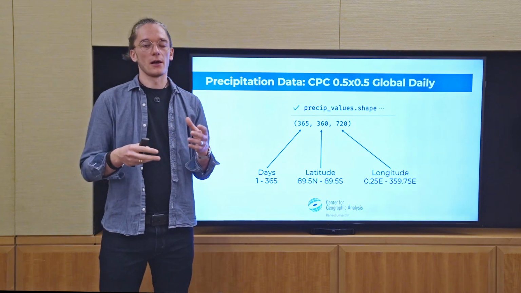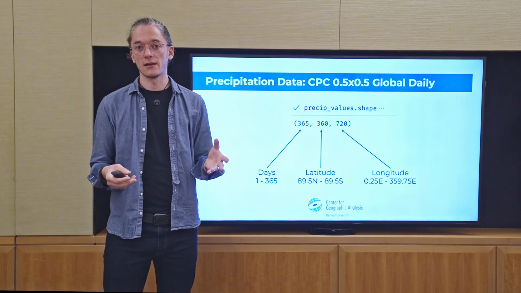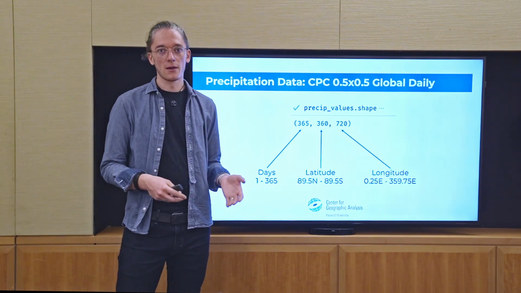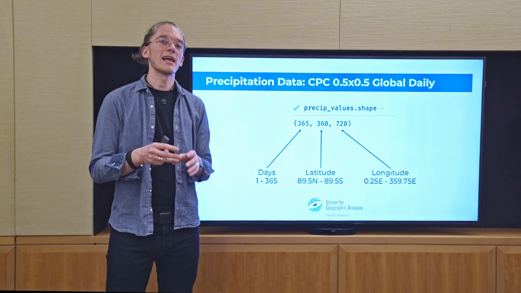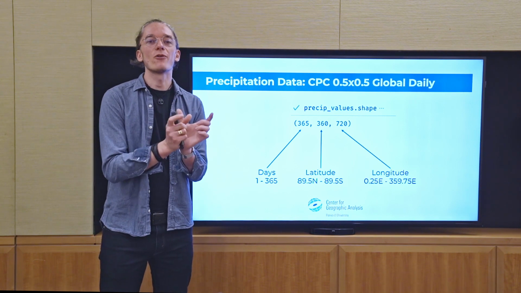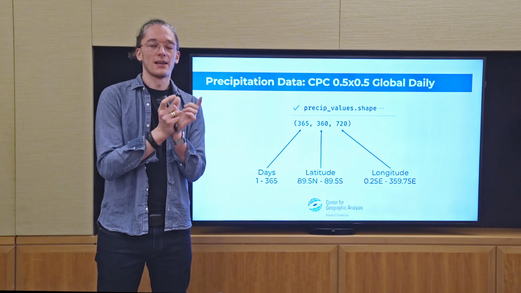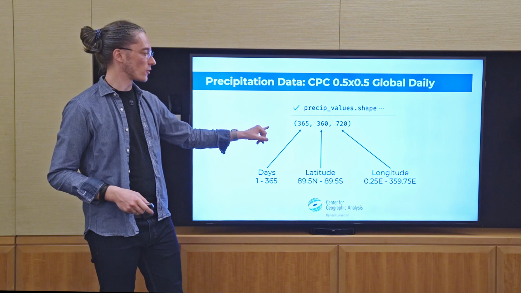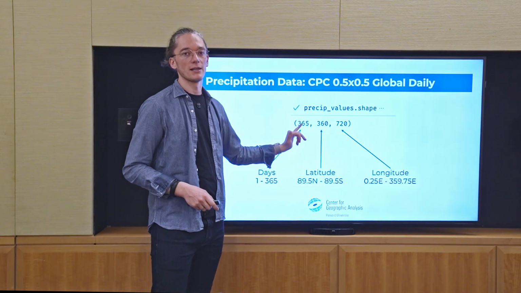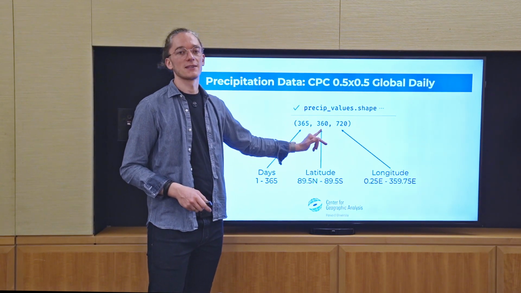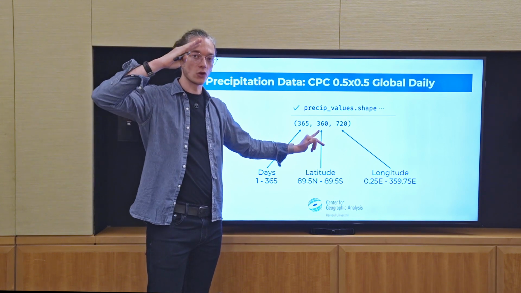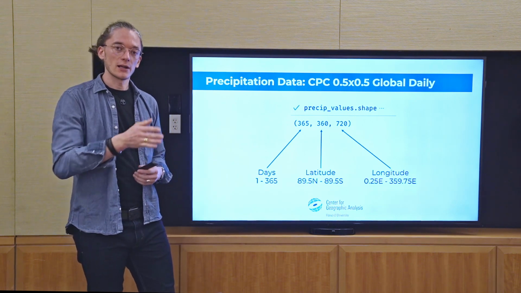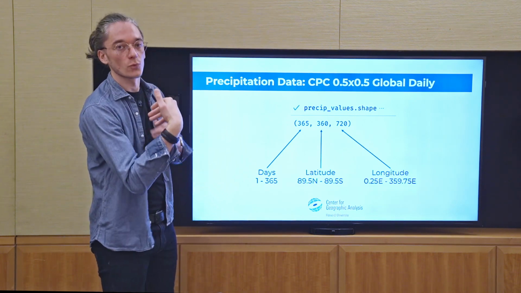Because, for example, we have the coordinates of Boston. Now we want to query the dataset: how is the rainfall at that given point in time in Boston? And then we have to translate our coordinates into the array indices of our dataset. Therefore, this is hugely important. The first number of the 3-dimensional array indicates the day. The second number indicates the latitude, starting north and then going south. And the third number indicates the longitude, starting at our central meridian and then going eastwards.